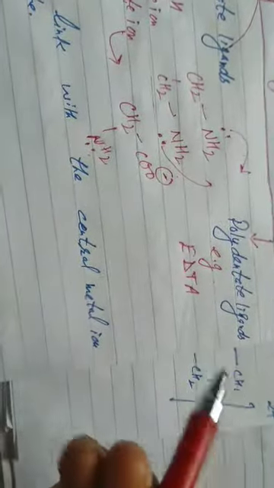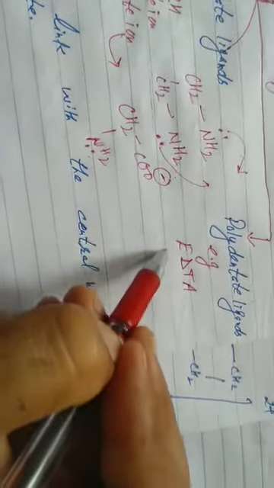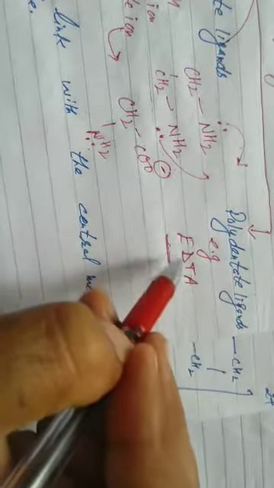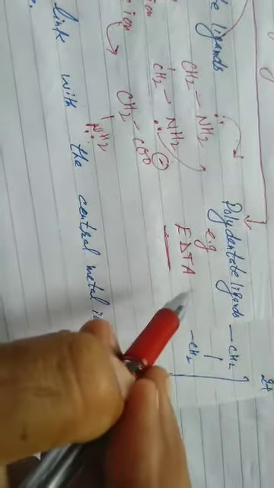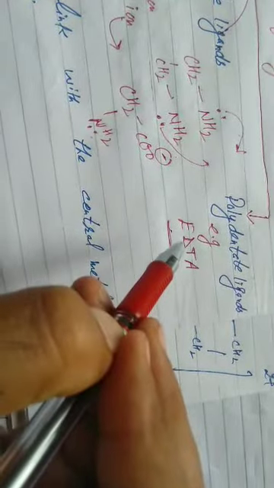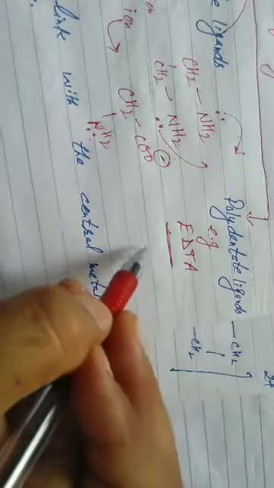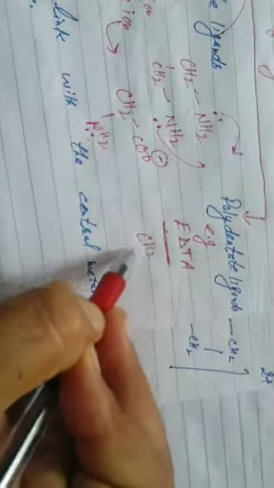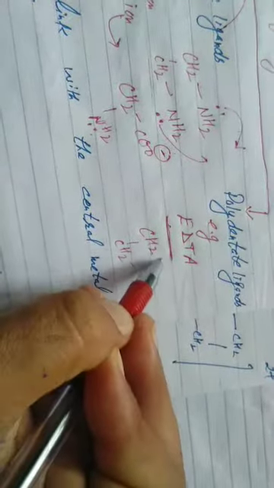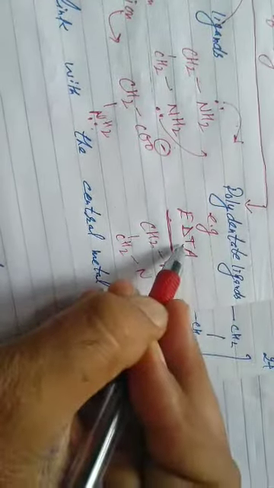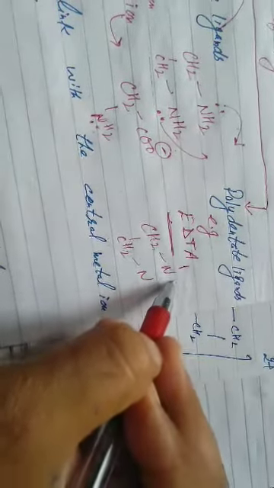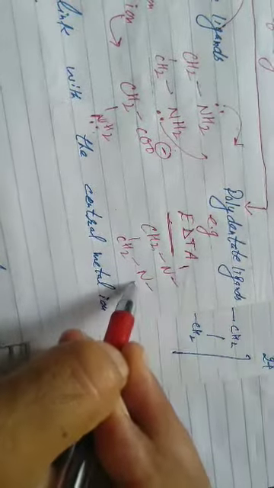Polydentate. Poly means many. Ligands having more than two donor atoms. Example EDTA. EDTA, hardness of water is measured by the EDTA method. You have studied in +1. Ethylene diamine tetraacetate. Ethylene, students, again alkylene non-terminal carbon. Diamine, amines contain nitrogen. Tetraacetate, tetra means 4 times, total 4, so 2 times with each nitrogen.